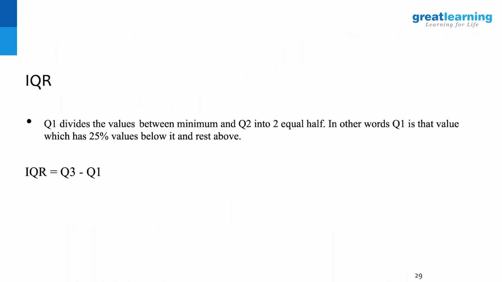Somebody has asked about IQR. So now you know the concept of median, right? You arrange your data in a certain order, and then we take the positional average. If it is odd numbers, you take the central value. If it is even numbers, you take the middle two values and calculate the average of those two values to come up with the median. But for IQR, you divide your data into quartiles.